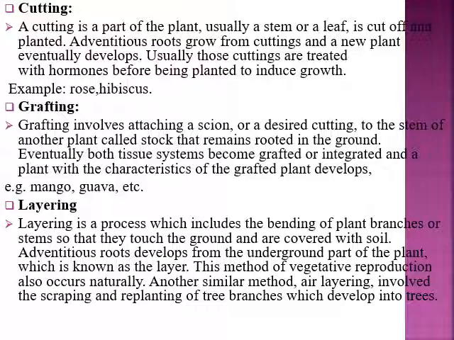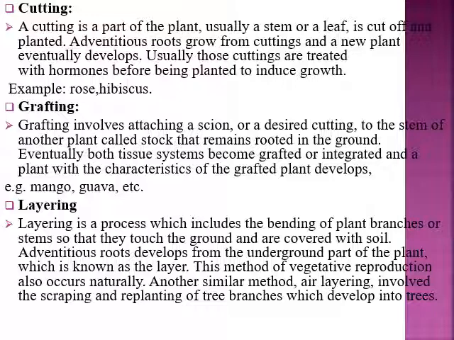Plant hormones were discussed earlier in class 11, so I guess you all know about them. Cuttings are treated with hormones before being planted to induce growth factors in them. Examples of cuttings can be seen in rose and hibiscus.